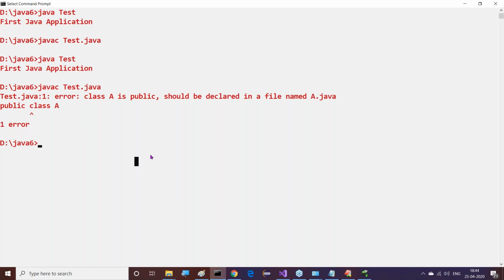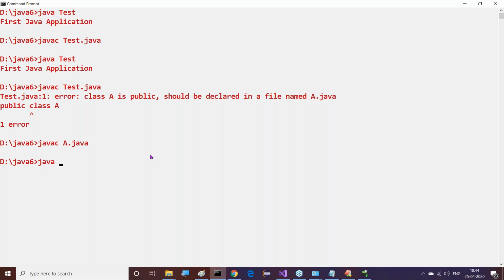Now, come on, guys, tell me. Along with javac, what must we provide? We have to provide the file name. What is the file name at present? It is A.java. That's fine. Compiled successfully. Now java, which is the execution part. Along with java, what do we have to provide?